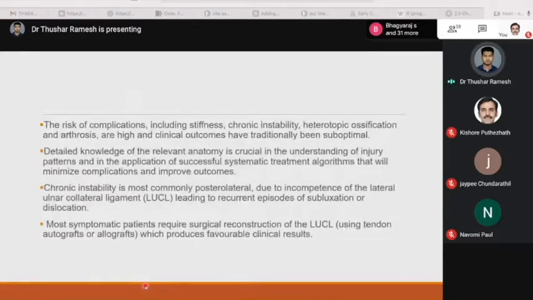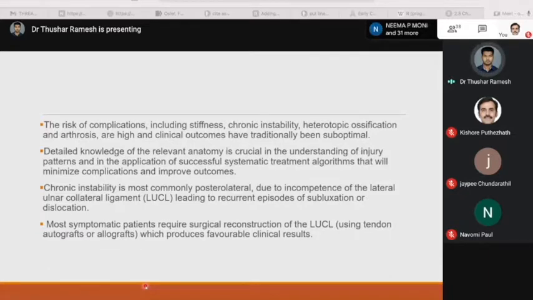The risks of complications include stiffness, chronic instability, heterotopic ossification, and arthrosis, and clinical outcomes have traditionally been suboptimal. Detailed knowledge of the relevant anatomy is crucial in understanding the injury patterns and in application of successful systematic treatment algorithms that will minimize the complications and improve the outcomes.